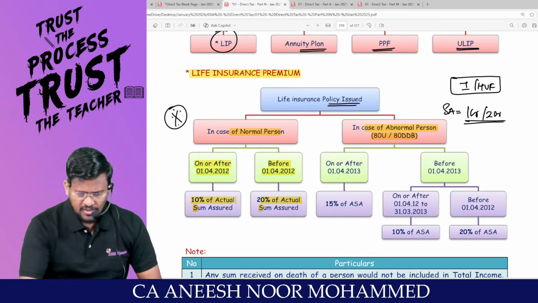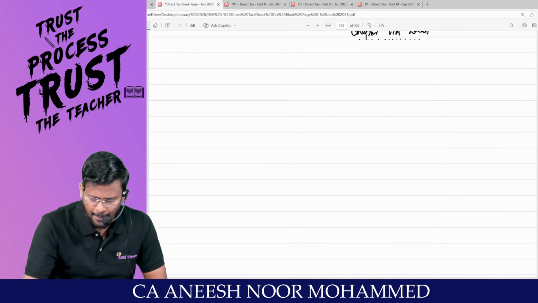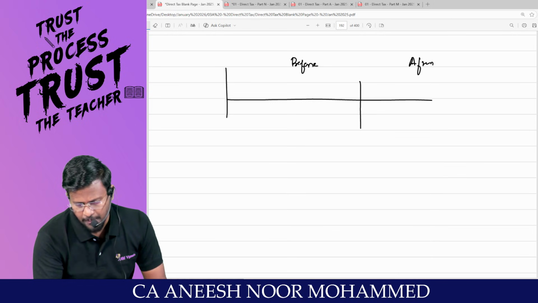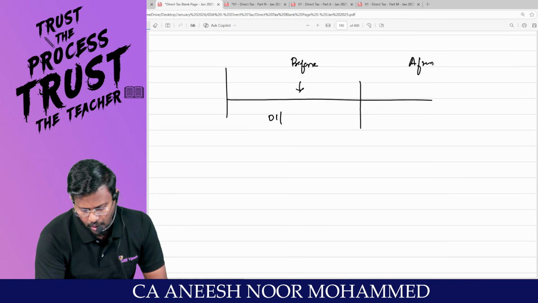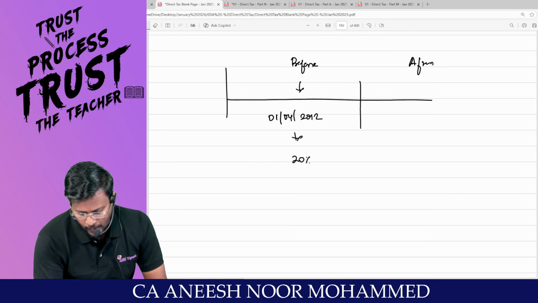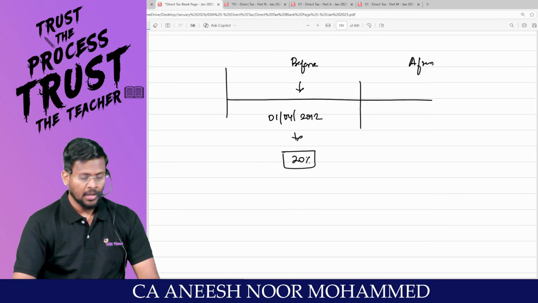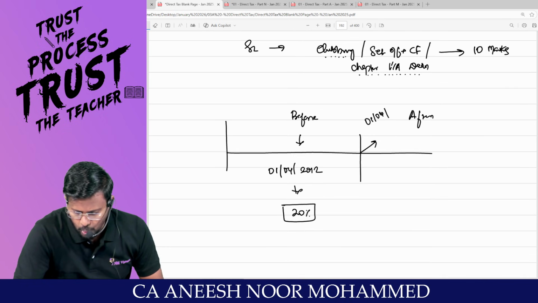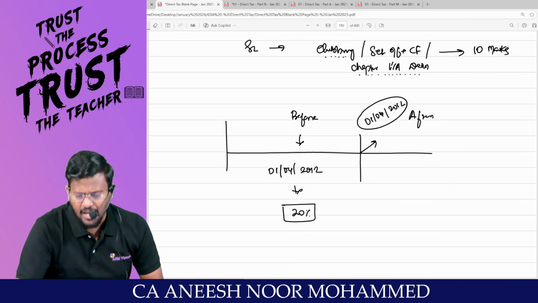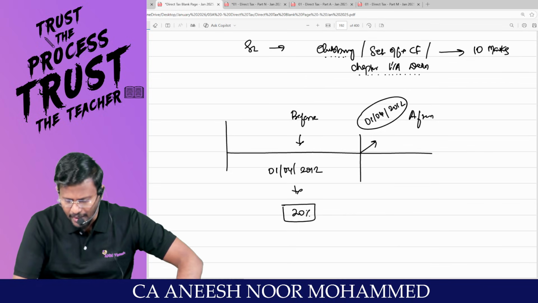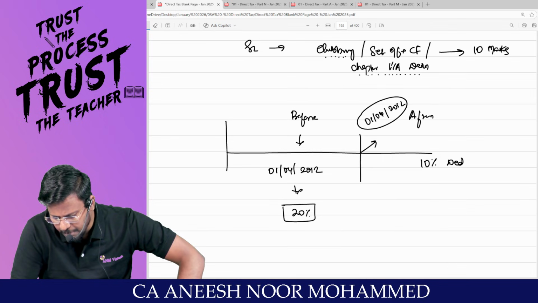My dear lovable students, sir, this is what exactly happened. I will tell you. Sir, the story plays like this. It is like before and after. Sir, what was before? Before 1/4/2012, 20% deduction was there. Then on or after 1/4/2012, government came up and said that you are not entitled to claim 20% deduction. You are entitled to claim only 10% deduction.